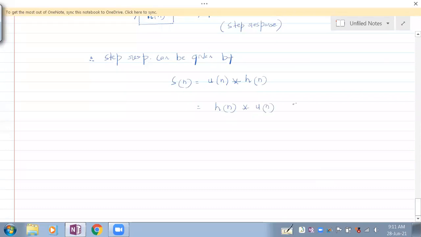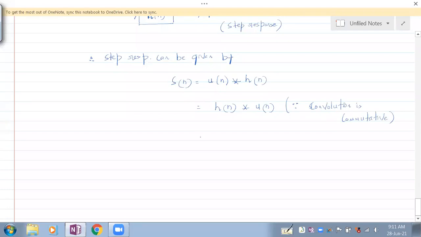Why? Since convolution is commutative, this can be done.